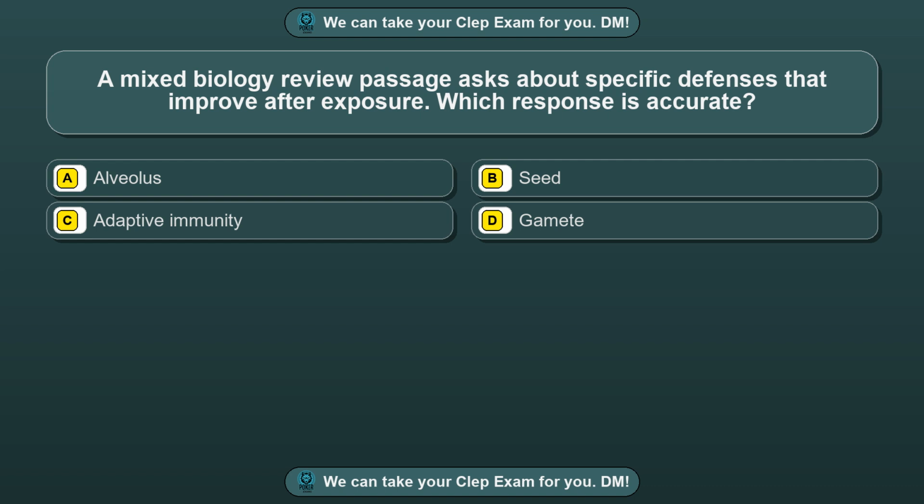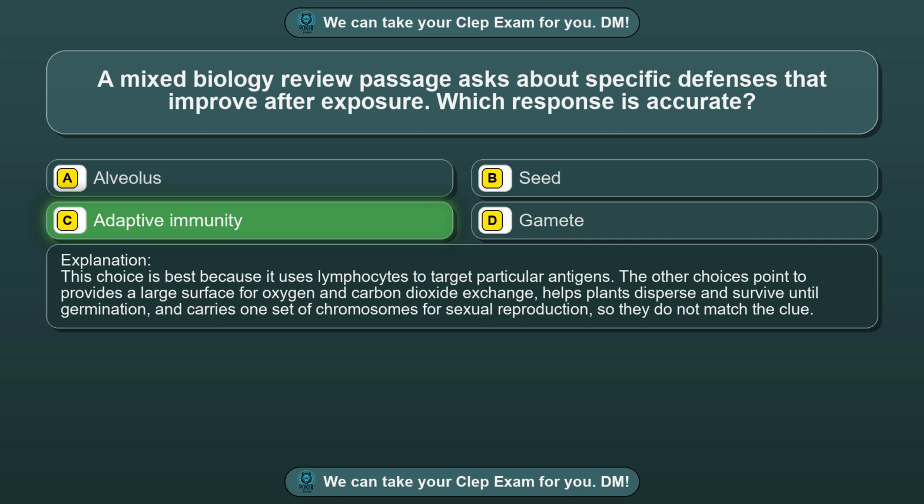Which response is accurate? Option A, alveolus. Option B, seed. Option C, adaptive immunity. Option D, gamete. The correct answer is option C, adaptive immunity. This choice is best because it uses lymphocytes to target particular antigens. The other choices point to provides a large surface for oxygen and carbon dioxide exchange, helps plants disperse and survive until germination, and carries one set of chromosomes for sexual reproduction, so they do not match the clue.